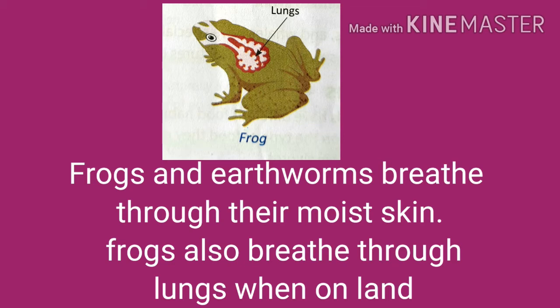There is no special organ for breathing in earthworms, so earthworms breathe through moist skin. Frogs breathe through moist skin, but when they are on the land, they breathe through the lungs. Here in this picture, you can see the lungs of the frog.